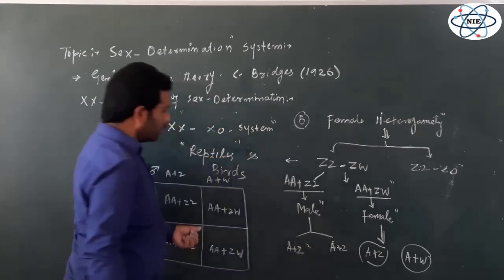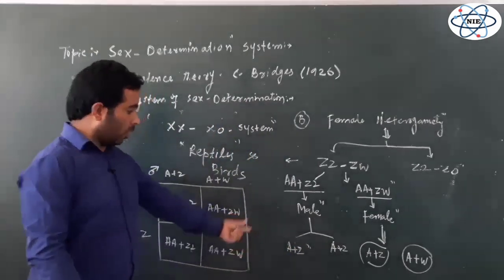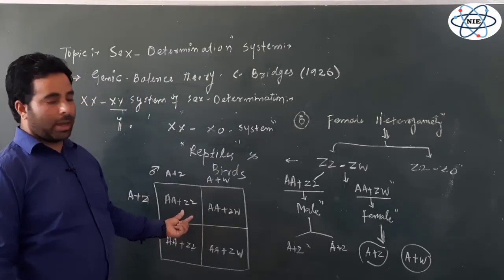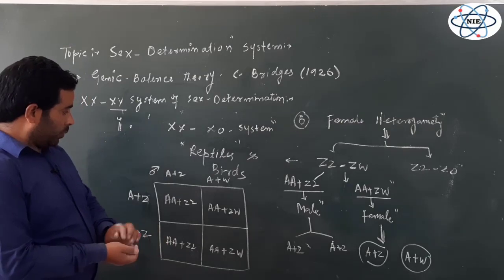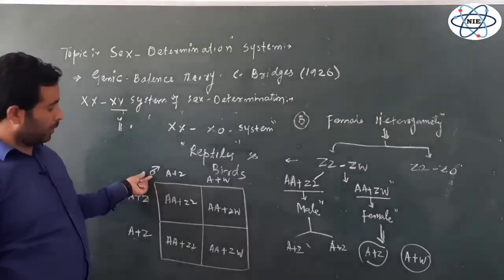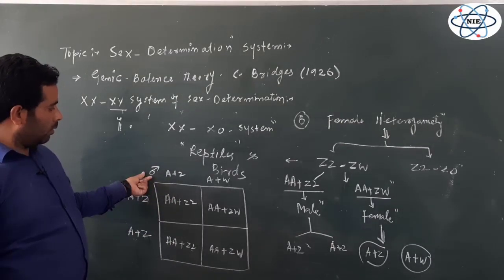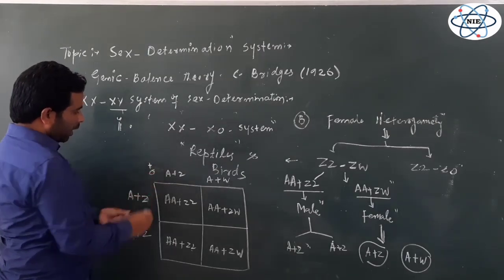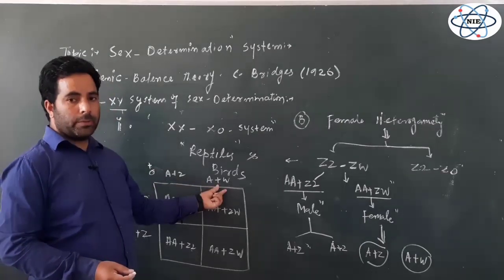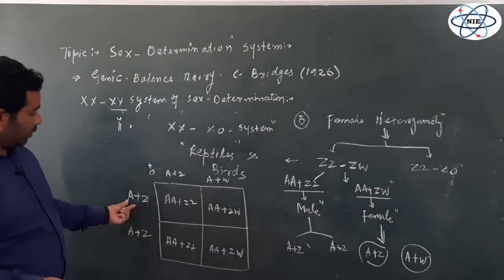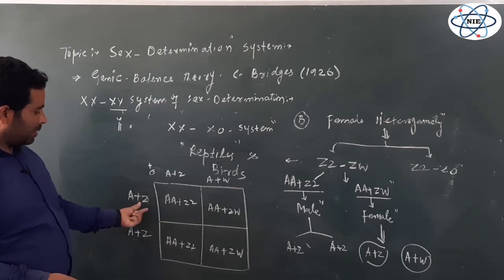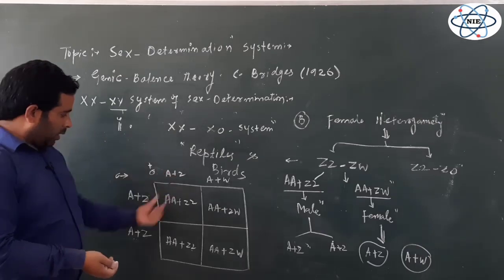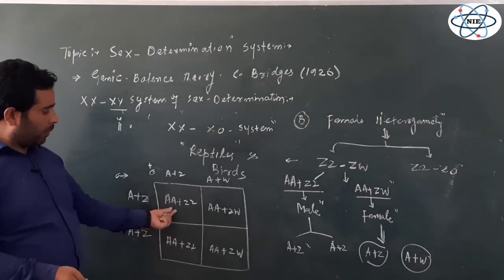Now sex is again determined at the time of fertilization, so we have to cross these gametes, and for crossing we can plot a Punnett square here again, and in this Punnett square we will represent the female gametes. One is A plus Z, another is A plus W. These are two different gametes produced by the female, and here we have the two similar type of gametes, A plus Z, produced by the male. Now when we cross, we'll get these individuals, that's AA plus ZZ.